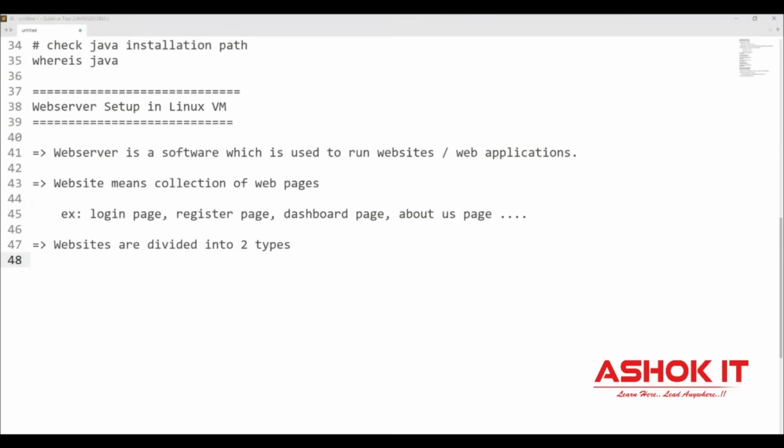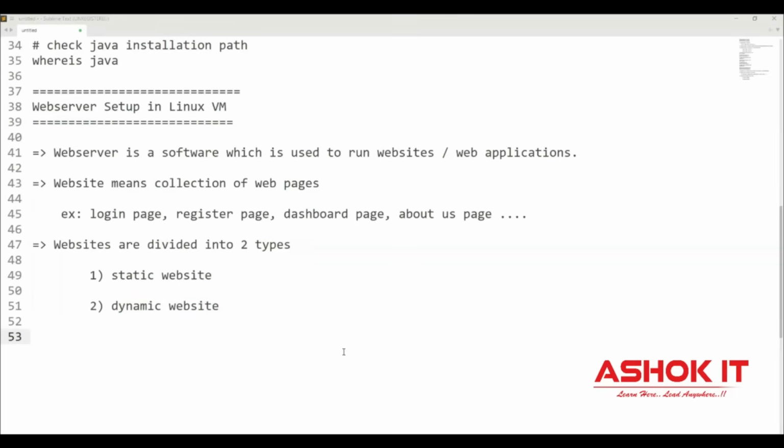What are those two types? One is called a static website. The website which is going to provide the same response for every user is called a static website. And the website which will provide the response based on the logged in user is called a dynamic website. Static websites will provide the same content for every user. Dynamic websites will provide content based on the logged in user.